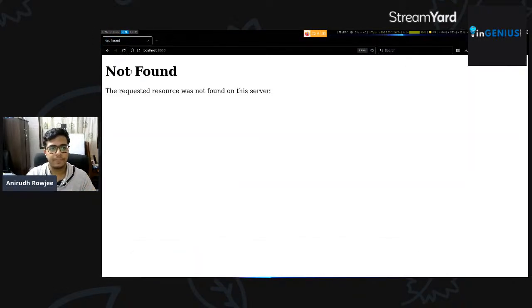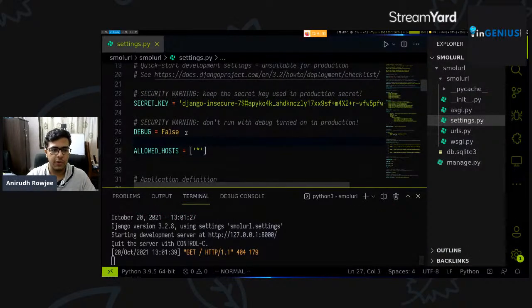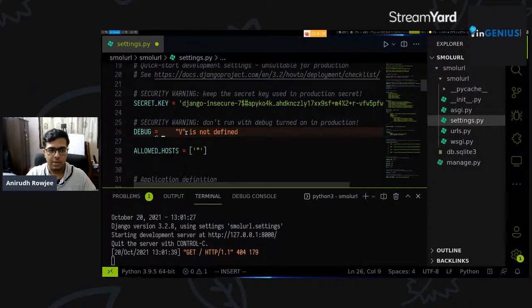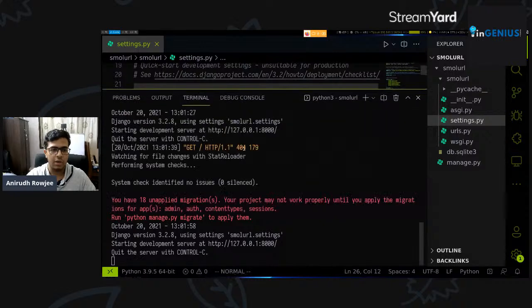Let's run this. And you can see it says the requested resource was not found on this server, which is your standard 404 page, right? Upon refreshing, this is what we see. Again, this is because we set debug to false, right? So let's turn debug back to True. Save the file, and we'll reload the server. You can see it auto reloads whenever you change the settings file or any file for that matter.